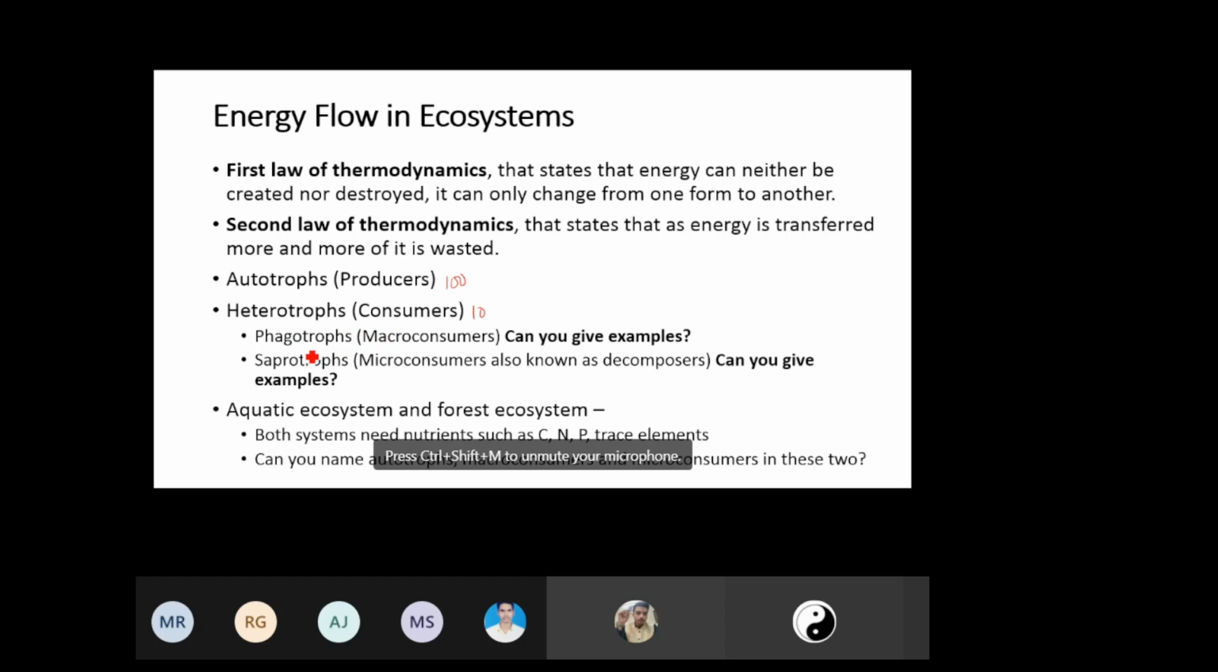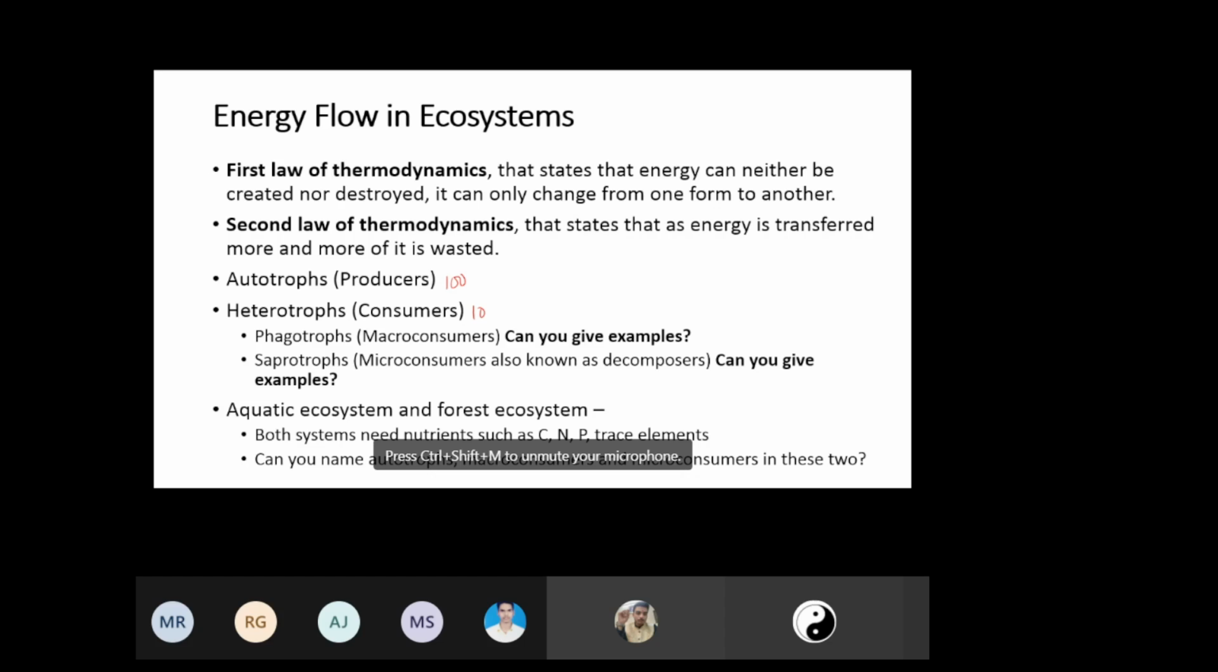Within consumers, we have phagotrophs, macro consumers, and micro consumers. Phagotrophs, macro consumers. Can you give some examples of macro consumers? They are also known as phagotrophs. Have you heard this term before?